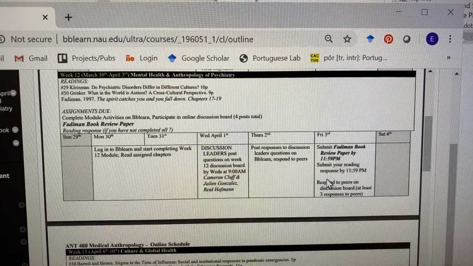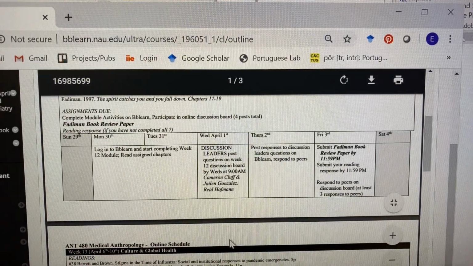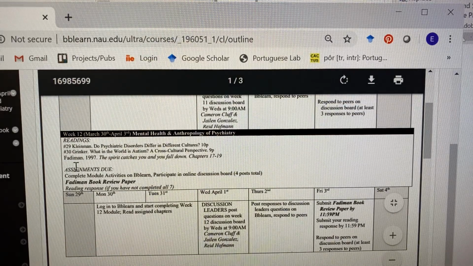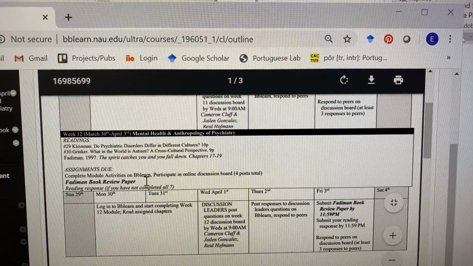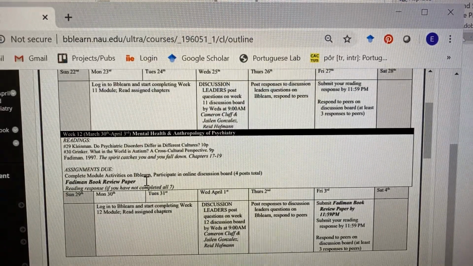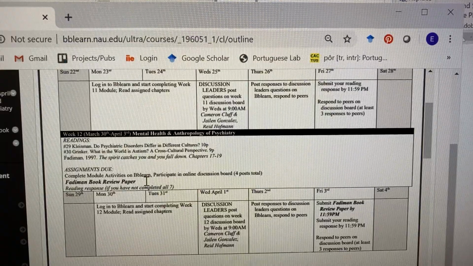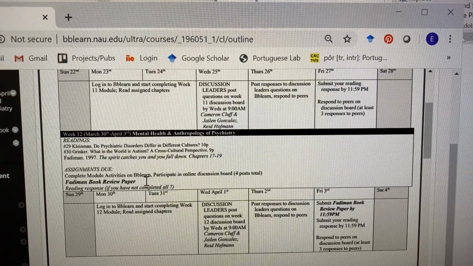And then you can see down here it goes to week 12. You have your readings there. You have assignments due. Your Fadiman book review paper is due next week. I will post a rubric today for that, if there's not already one in there. It's just a book review.